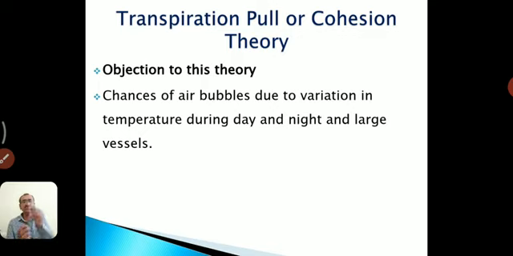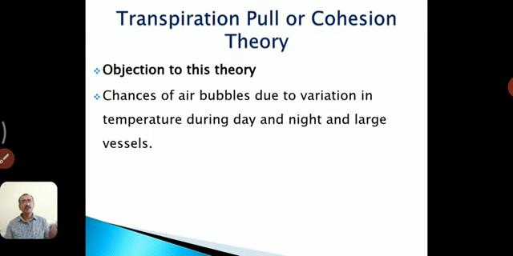If in one strand air bubbles are formed, it is not considered, because there are a number of xylem columns. In other strands there are no air bubbles, and they form a continuous column, which later assumes the normal track.